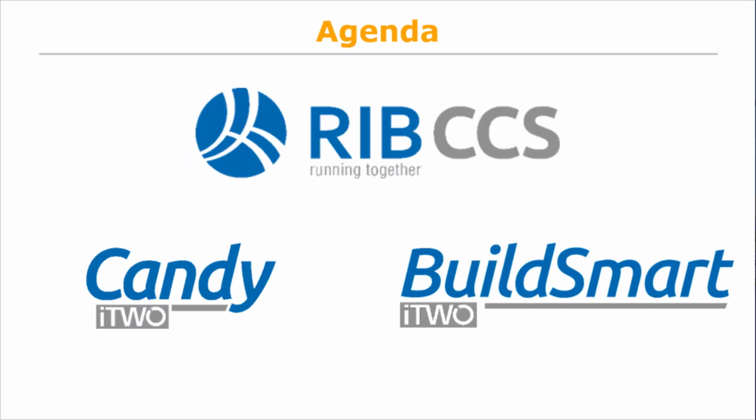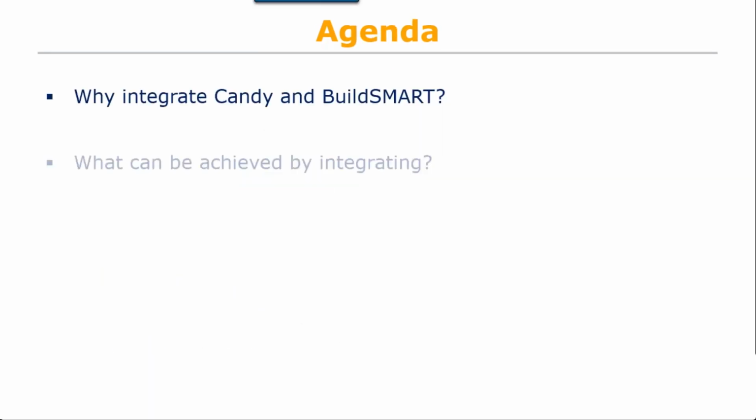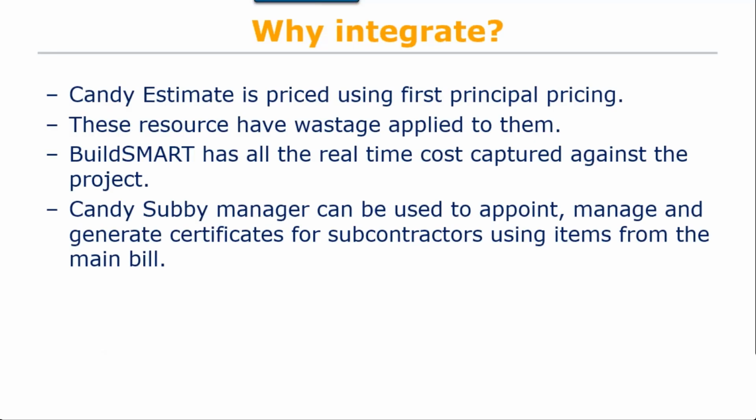Let's get started. CCS has two main product offerings, which is Candy and BuildSmart. Candy is the estimation, planning and project management solution, and BuildSmart is the complete ERP accounting system designed for the construction industry. CCS complete solution is based on the ability of Candy and BuildSmart to integrate with each other. In this webinar, we will discuss why you integrate Candy and BuildSmart, what can be achieved by integration, and then I will demonstrate in Candy and BuildSmart what it has to offer.